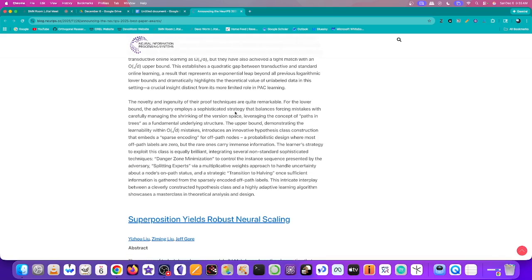So some of the insights here. For the lower bound, the adversary employs a sophisticated strategy that balances forcing mistakes with carefully managing the shrinking of the version space, leveraging the concept of paths and trees as a fundamental underlying structure. The upper bound, demonstrating the learnability within these mistakes, introduces an innovative hypothesis class construction that embeds a sparse coding for off-path nodes, a probabilistic design where most off-path labels are zero, but the rare ones carry immense information.